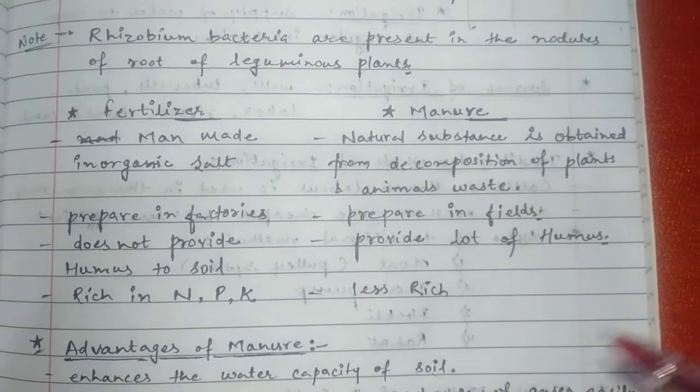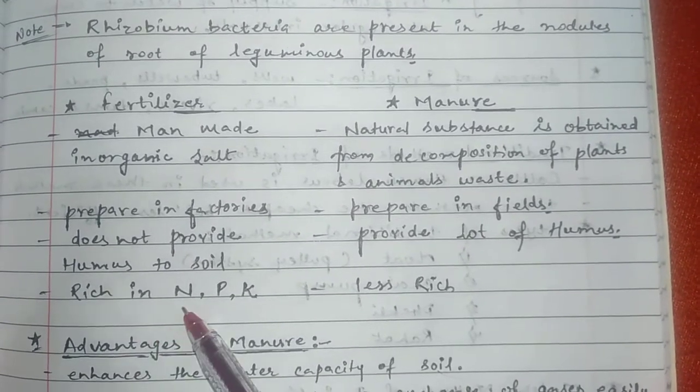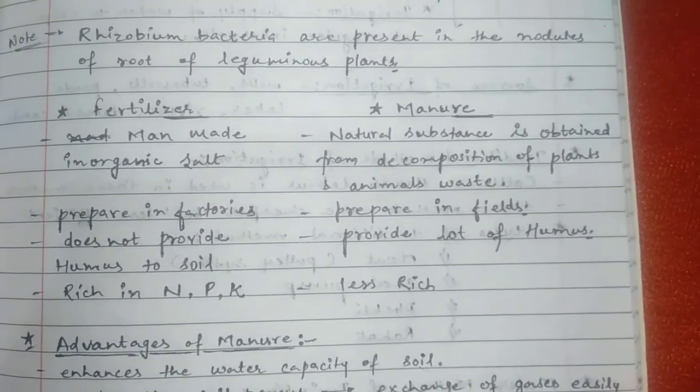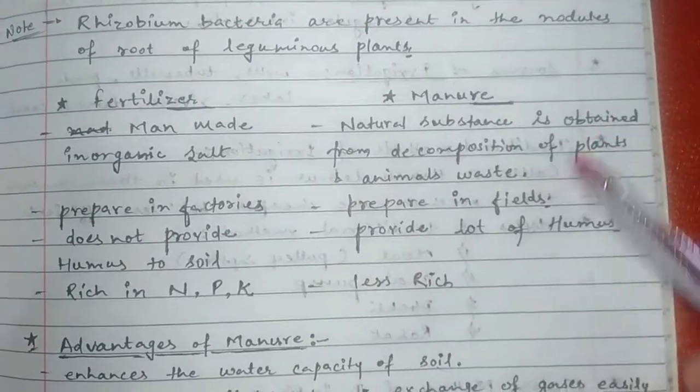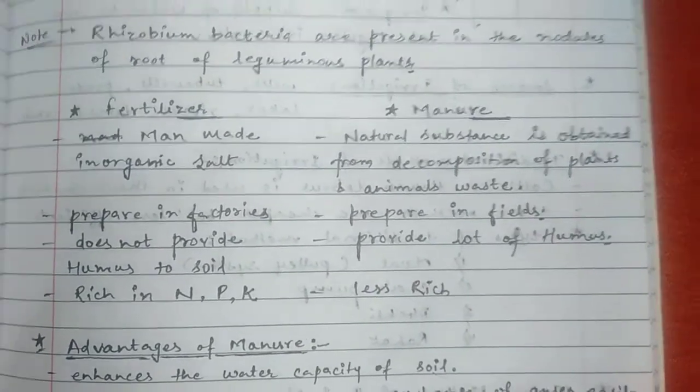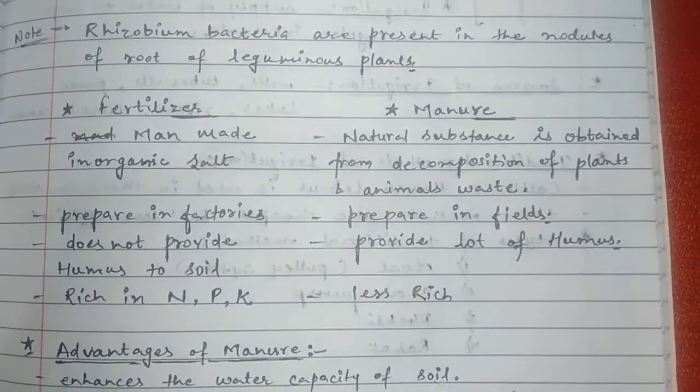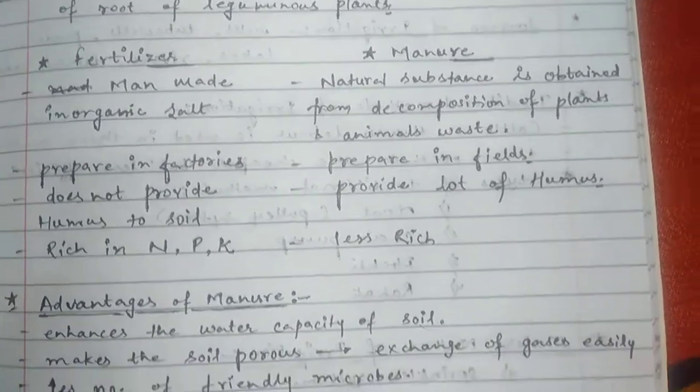Fertilizer is rich in nitrogen, phosphorus and potassium, but manure has one limitation: it has less nitrogen, phosphorus and potassium.